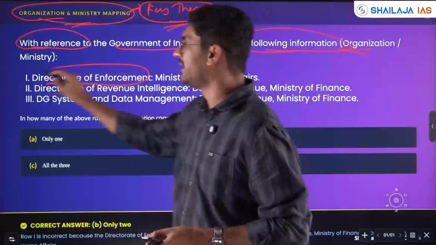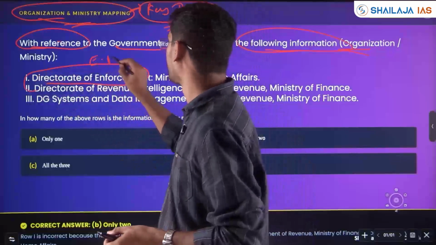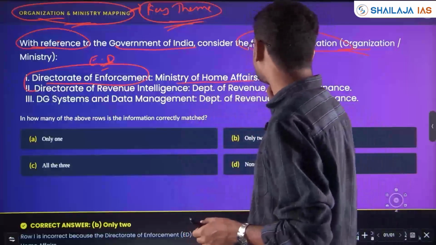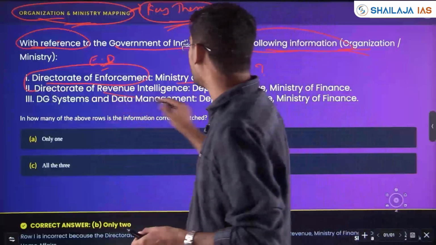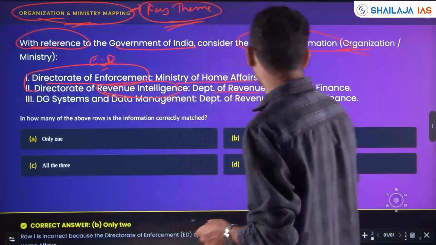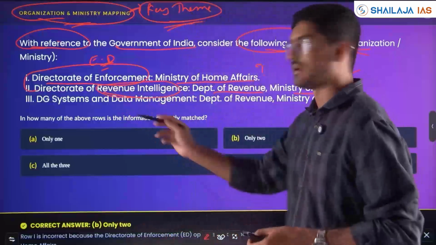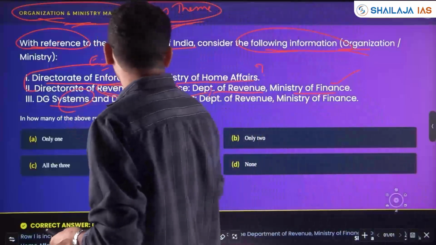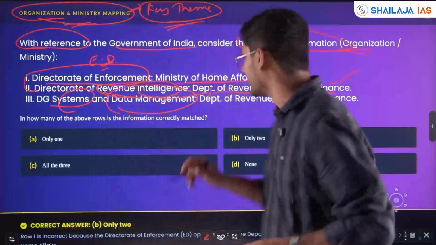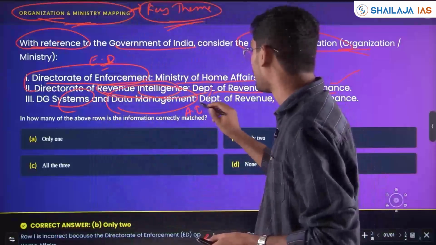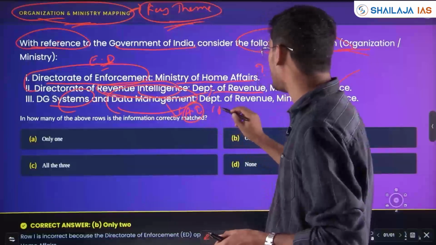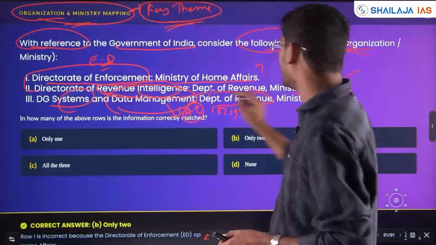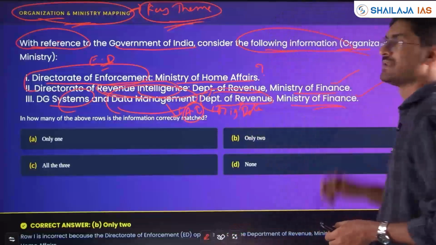Directorate of Enforcement, ED, always in news, no? It comes under which ministry? Ministry of Home Affairs. Directorate of Revenue Intelligence. Yes, Department of Revenue, Ministry of Finance. Next, DG Systems and Data Management. Yes, they deployed AI and Big Data to boost and enhance revenue. Department of Revenue, Ministry of Finance again.